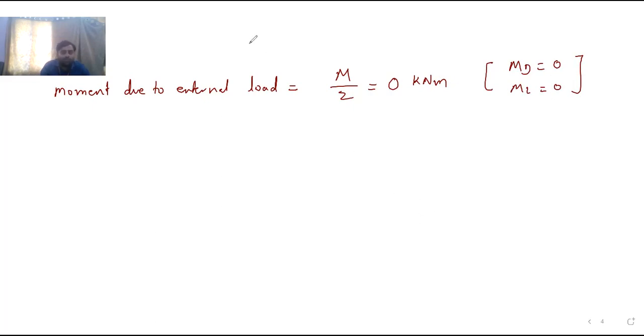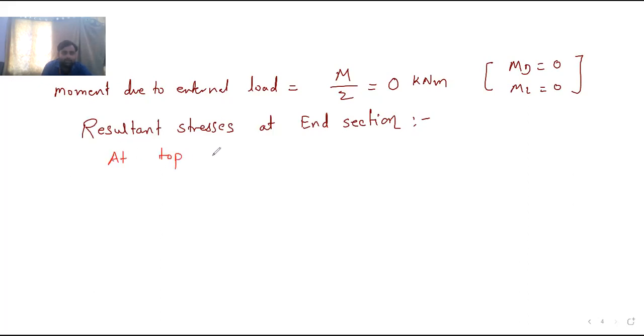So the stress at top. Now we will calculate the resultant stresses at the end section. First at top, we call this sigma t, which is equal to P by A. It is always plus.